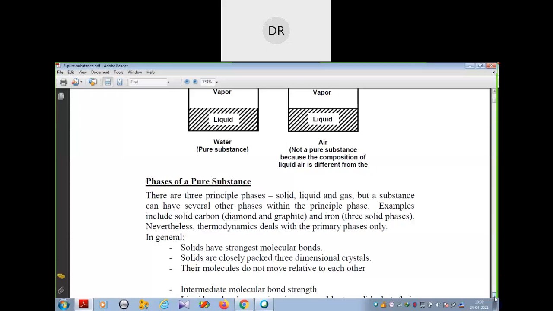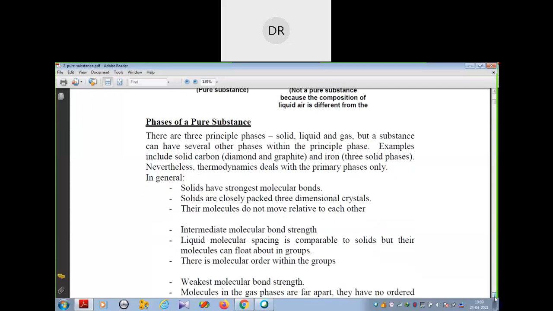So what we have studied here: solid. In case of solid, what are the properties? The solids have very high molecular bonds, that's why they are very strong, and they are very closely packed in three dimensions. The molecules don't move relative to each other, so solids are very tough and cannot be easily broken. But in case of liquid, the molecular bond is a little bit lower compared to solid, it is in between gaseous and solid state, and it is more than gaseous.